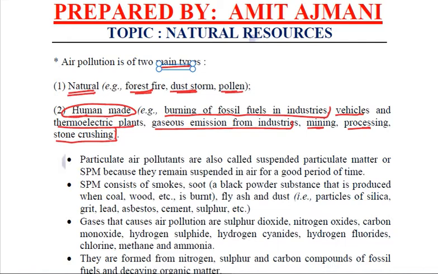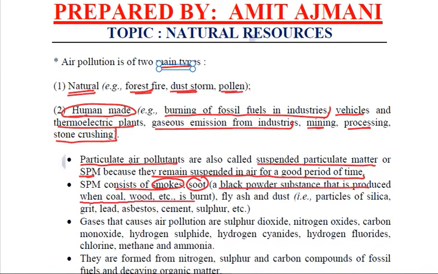Fine. Now, we said that vapors, gases and particulate matter pollute the environment. What exactly are particulate air pollutants? These are also known as suspended particulate matter or simply SPM because they remain suspended in air for quite some time. And this SPM consists of smoke, soot, which is a black powder substance that is produced when coal or wood etc. is burnt.